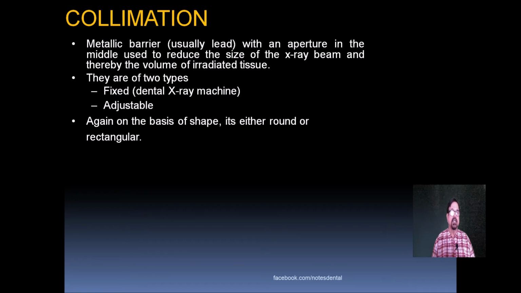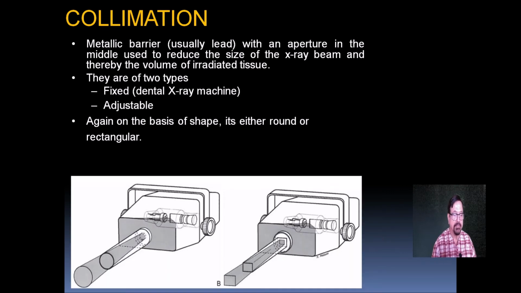Now collimation. A collimator is a metallic barrier with an aperture in the middle used to reduce the size of the X-ray beam and therefore the volume of irradiated tissues. They are of two types. One is fixed and the second is adjustable. Now again, on the basis of shape, either a round or rectangular shape can be seen.